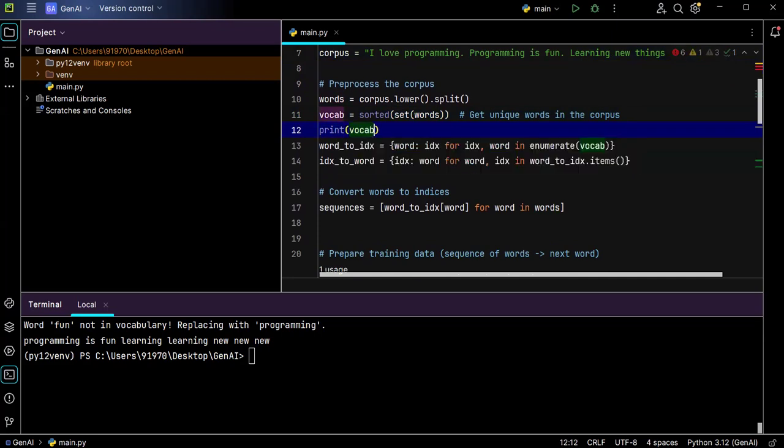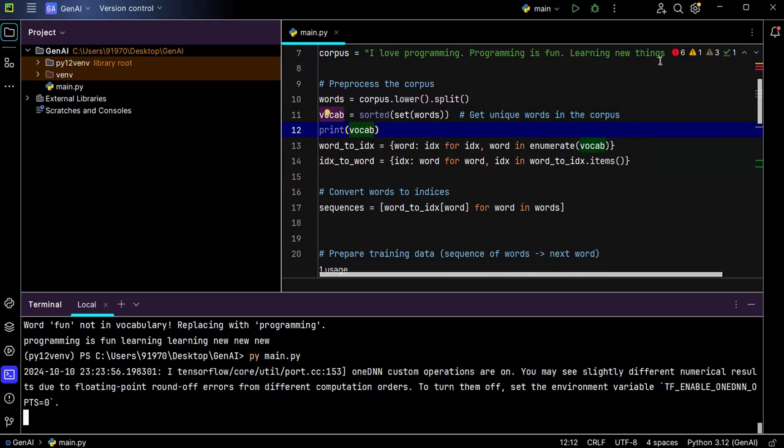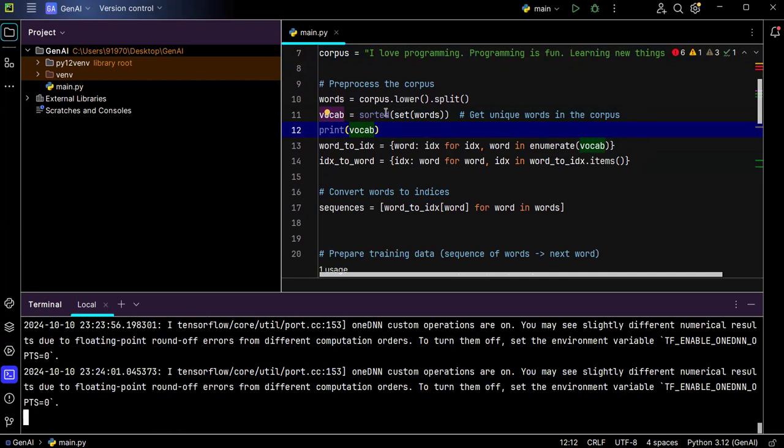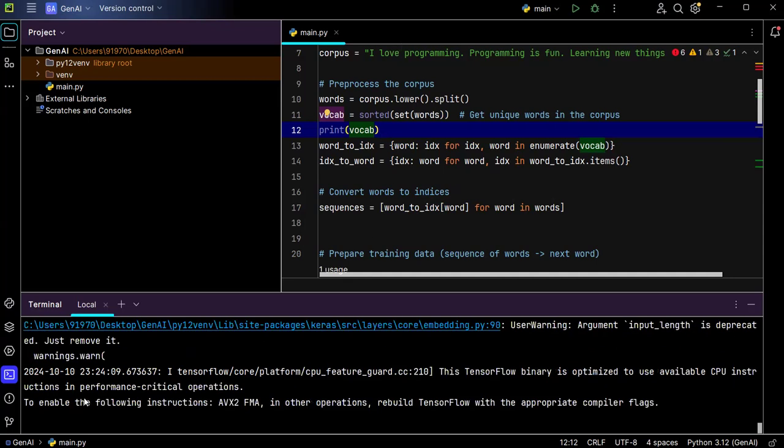So I'm saving this and I'll run it. From this, only unique words will be picked and we are printing them here. So let's see the output. What response do you get? From here we'll get the response.